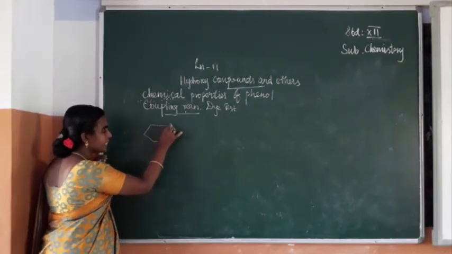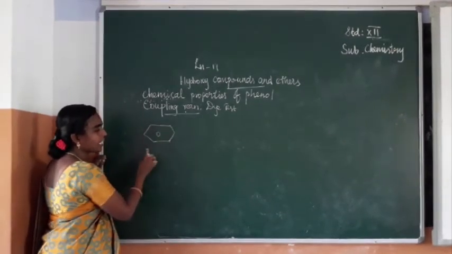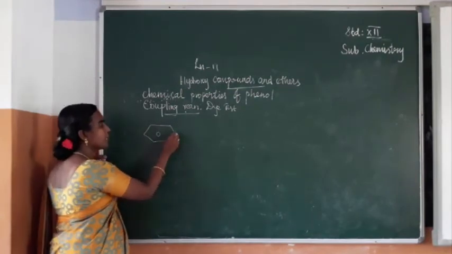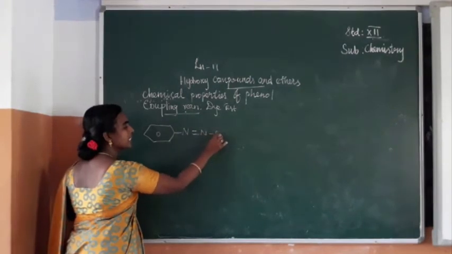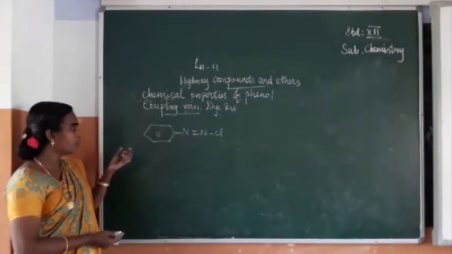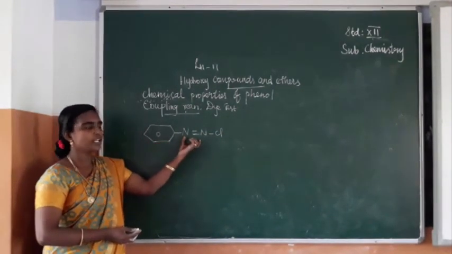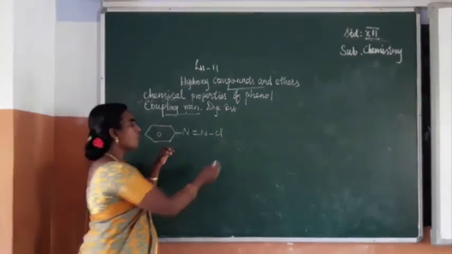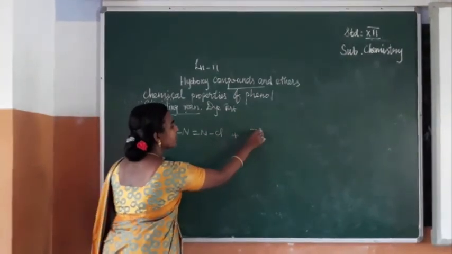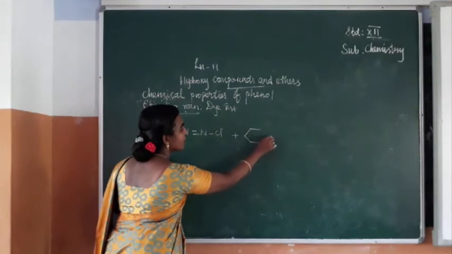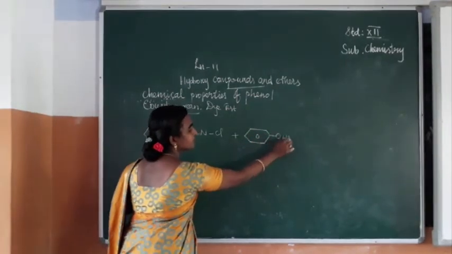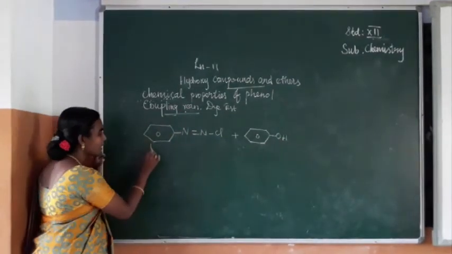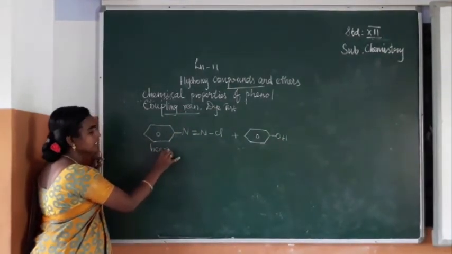I am going to write the benzene ring in horizontal position. So benzene diazonium chloride, N double bond NCl. What's the name of this compound? Benzene diazonium chloride on reaction with phenol. I am going to write it like this also in horizontal position. The name of this compound I am writing here, benzene